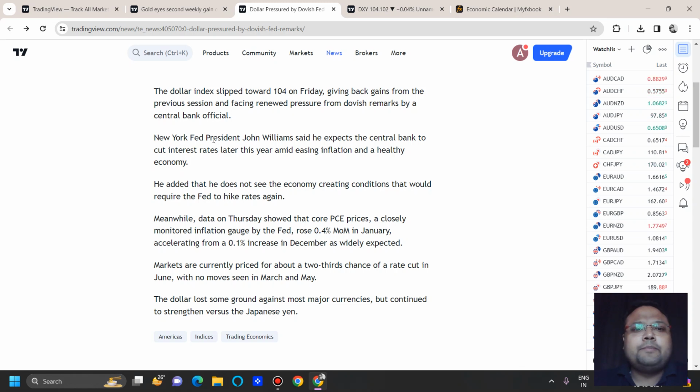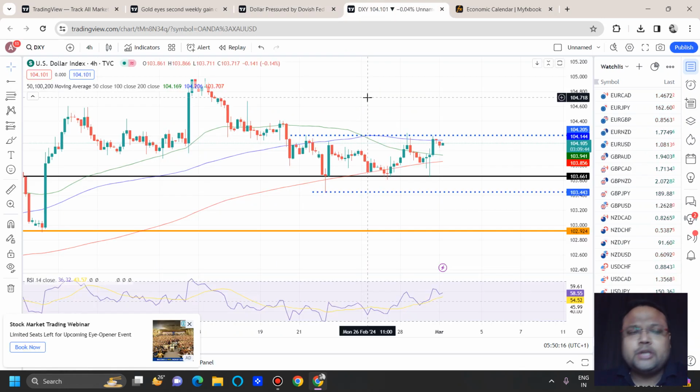New York Fed President John Williams said he expects the central bank to cut interest rates later this year amid easing inflation and a healthy economy. So there is a good chance that in the coming days we may get to see selling pressure on dollar index because they do not see economy creating conditions that would require the Fed to hike rates again. So this may put some pressure on DXY in the coming days.